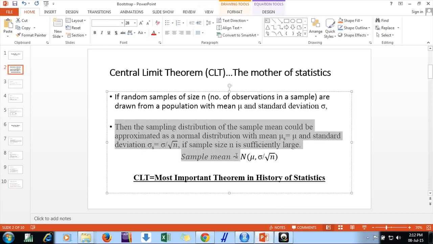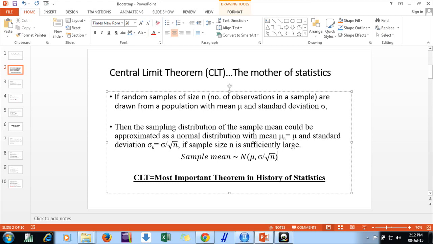would follow a normal distribution. This is the Central Limit Theorem. The sample mean we draw from this population with sample size n would follow a normal distribution with the population mean and a standard error of sigma by square root of n. This is CLT, the most important theorem in the history of statistics.